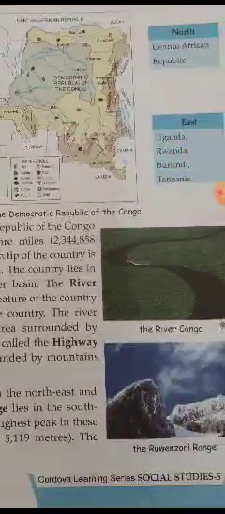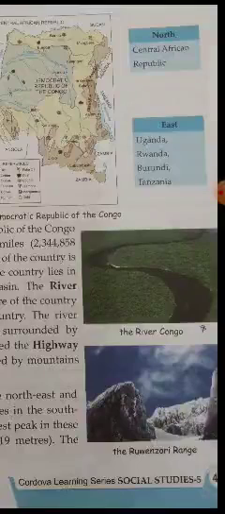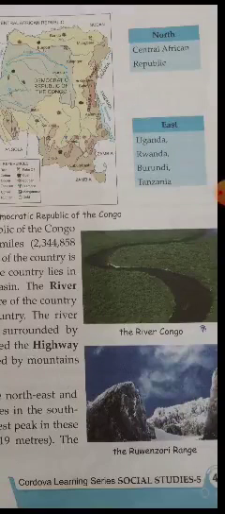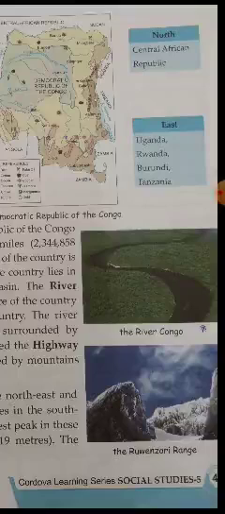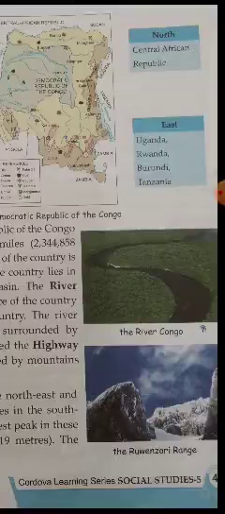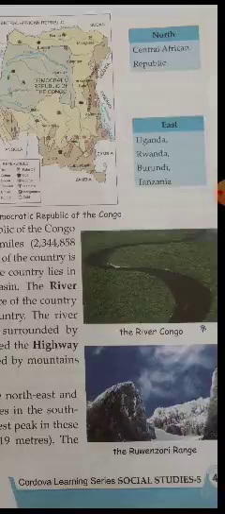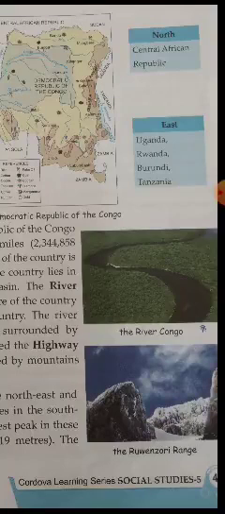In the given picture you are able to see the Congo river and the plateaus over there. So the Rwenzori range is in the northeast and the Mitumba mountain range lies in the southeast. The Margherita Peak is the highest peak in these mountains.